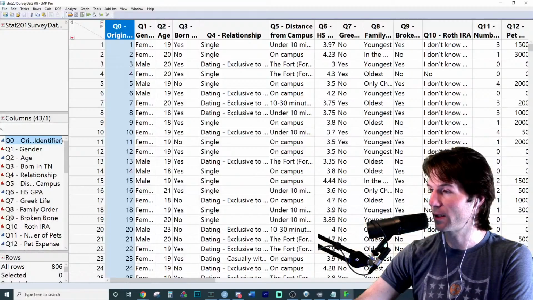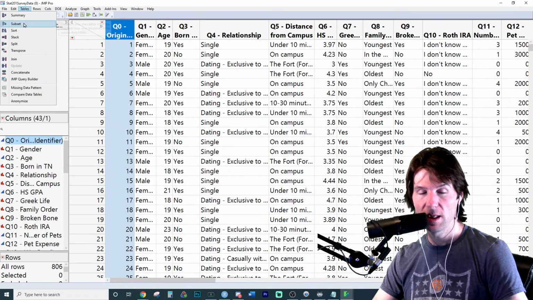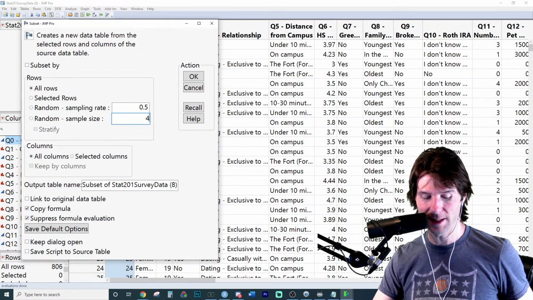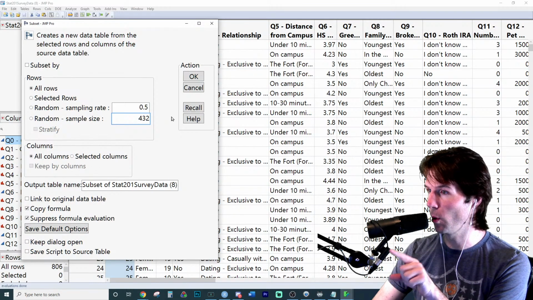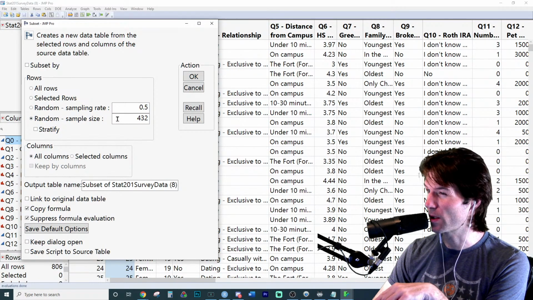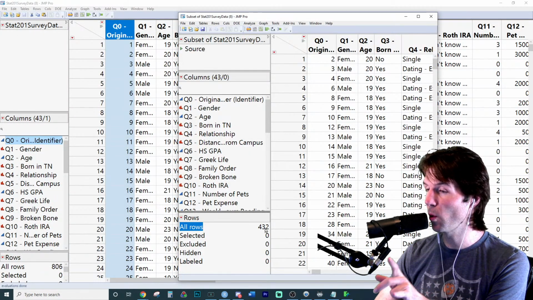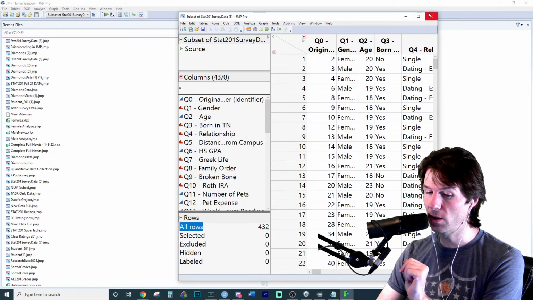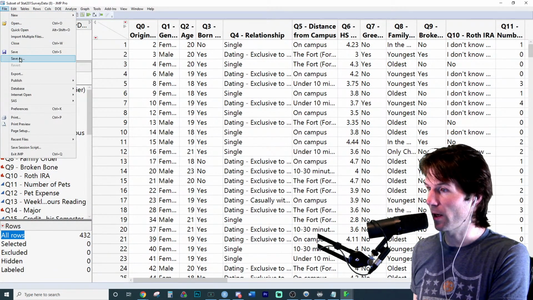So that is correct. And here's how to take the random sample. To take a random sample, go to Tables, and then go to Subset. When you go to Subset, make sure to type in 4 plus the last 2 of your UTID. Make sure it's your UTID, not the one I'm entering here. You can click the button if you want. It actually works if you don't click it too, but you want to click OK. Now you'll notice this is 400 plus the last two of your UTID. You can close out of this one because you won't be using it. And you could even go to File, Save As, and call this something like My Random Sample.